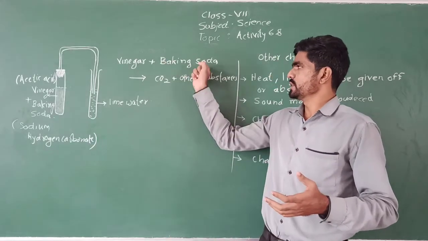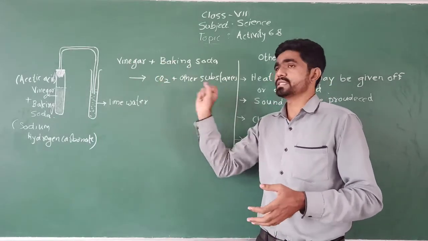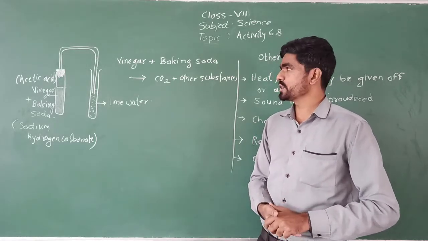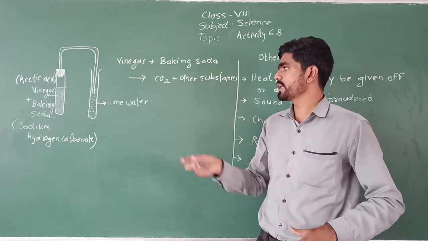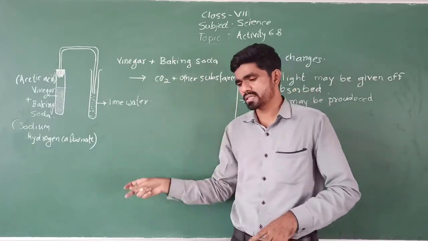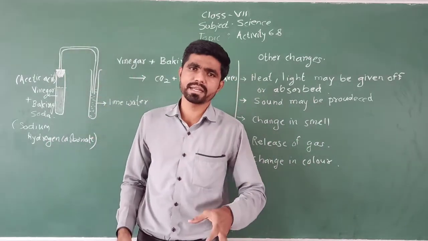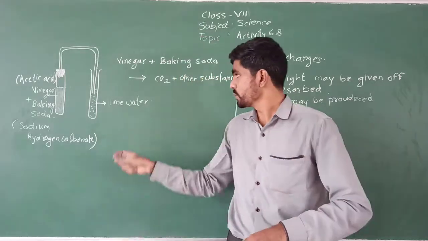And this is a change. कि ऐड हमने किया विनेगर और बेकिंग सोडा, मिल रहा है CO2 और कोई अलग सब्सटेंस. So which is an indication that vinegar and baking soda when react together they give rise to CO2 plus other substances. Means there are some other substances whose structure is complicated. That's why they have not given the name to us. Okay. So CO2 is the main gas.